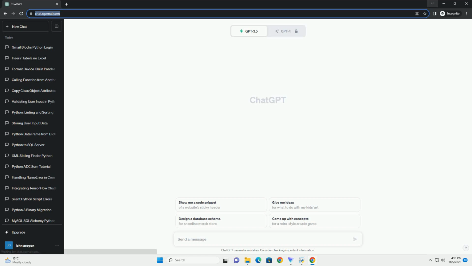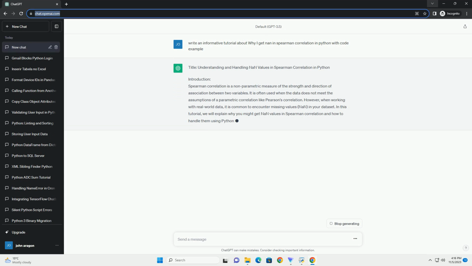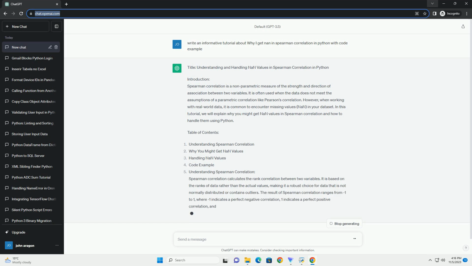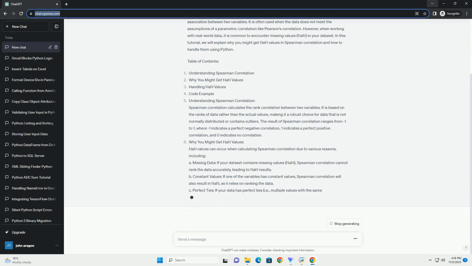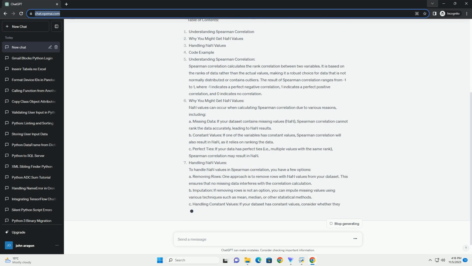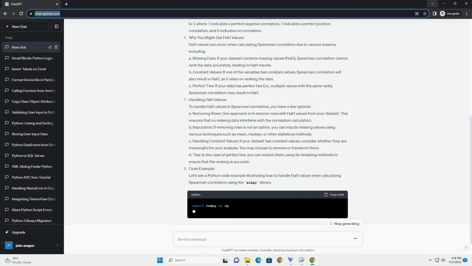Certainly. Calculating the Spearman correlation in Python is a common practice in data analysis. Sometimes, you might encounter instances where the calculation returns nan, not a number. This can happen due to various reasons, primarily when there are ties in your data. Ties refer to identical values that can affect the ranking process. In this tutorial, I'll explain the Spearman correlation, reasons for nan values, and how to handle them using Python, specifically